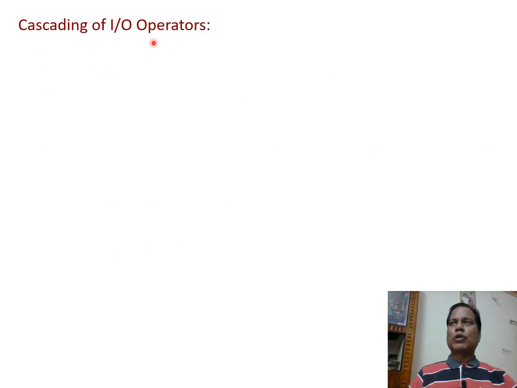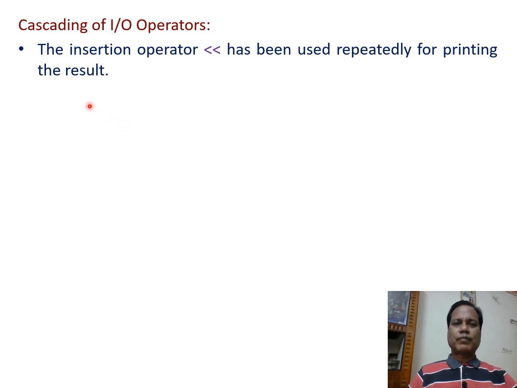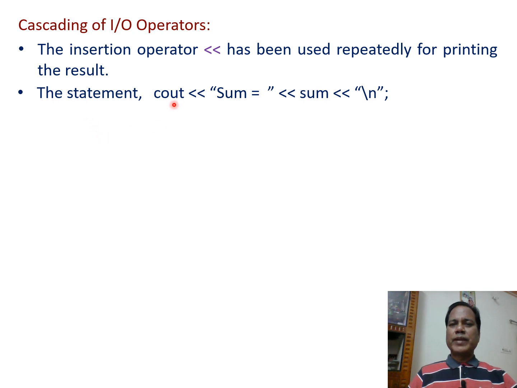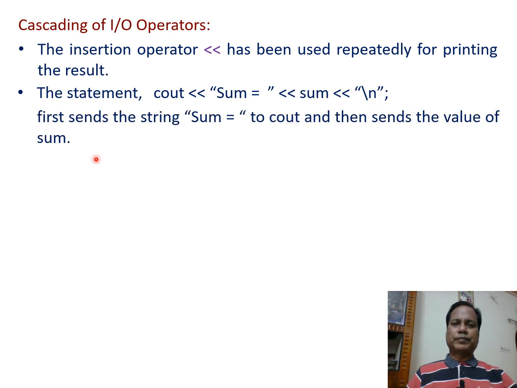Cascading of input-output operators. The insertion operator has been used repeatedly for printing the result. The statement cout << "sum equals" << sum << "\n". So a number of insertion operators are used in this statement.